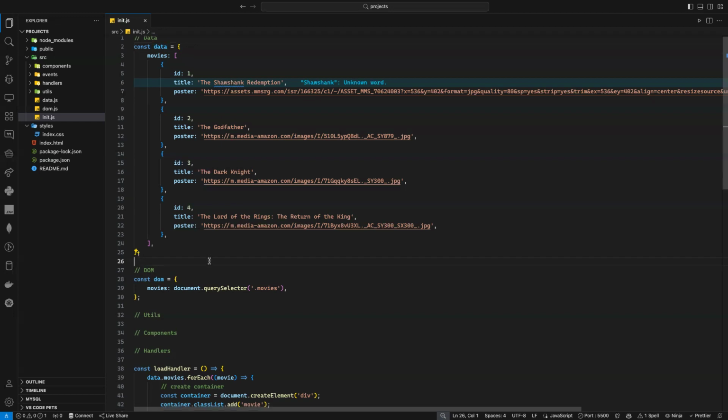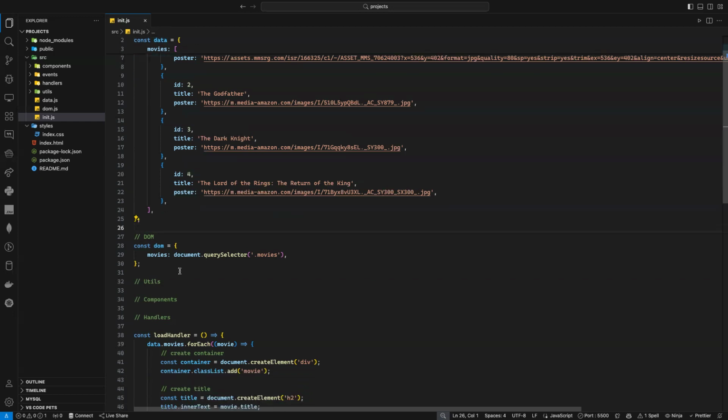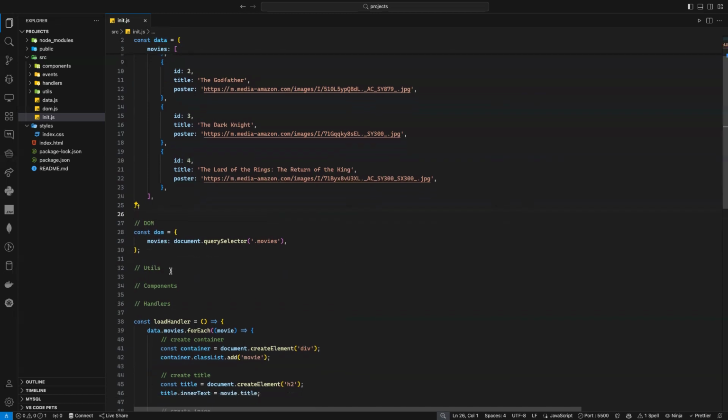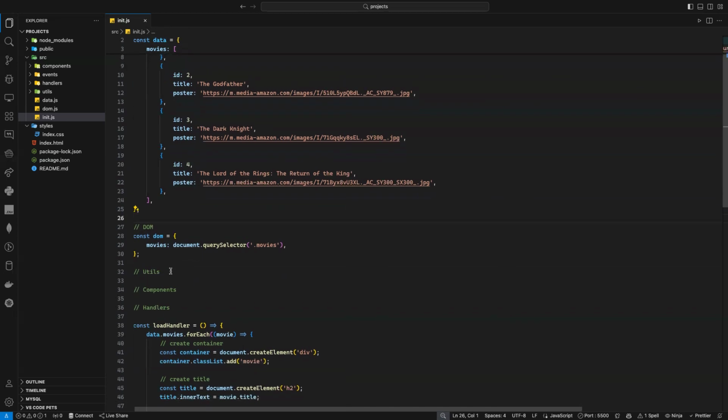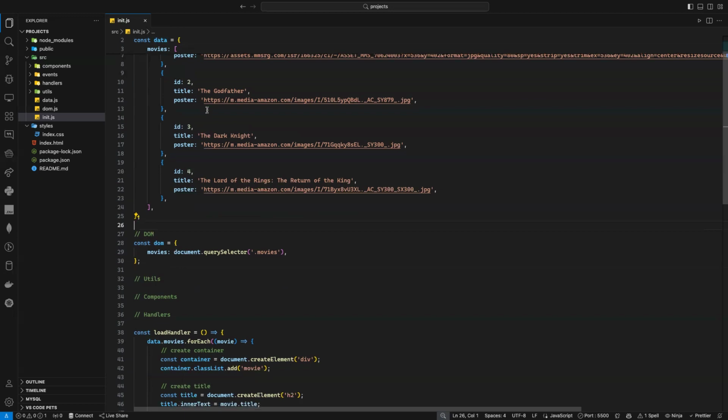So the idea all the time, as you can see, even with the DOM, I can access each item individually. I can put movies and I can put whatever I want. All the time, try to encapsulate your data. Encapsulate your data, that means put it inside one object. It will be better like that.